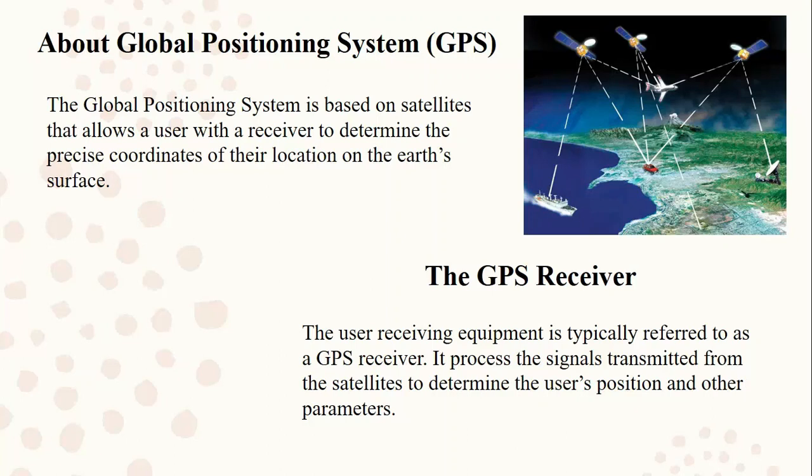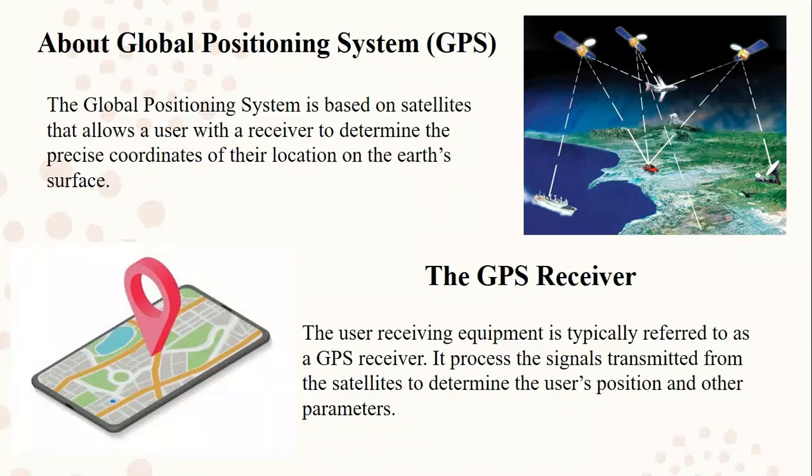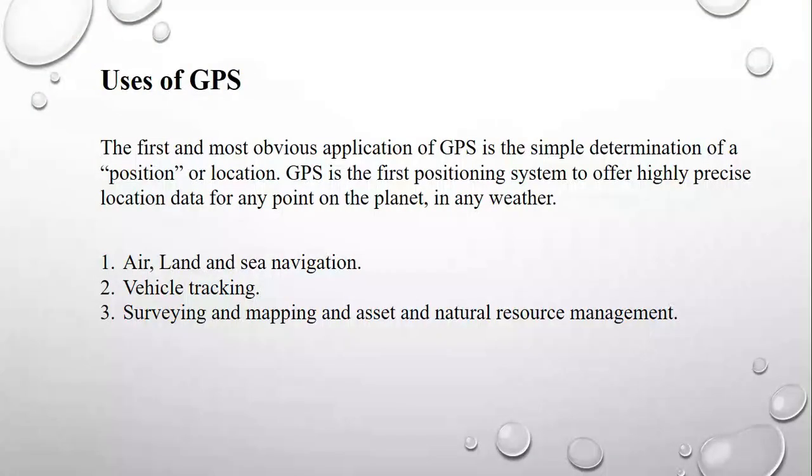Now, the GPS receiver. What is a GPS receiver? Your mobile device is working as a GPS receiver. Nowadays, the smartphones which are coming are enabled with a GPS receiver. The user receiving equipment is typically referred to as a GPS receiver. It processes the signals transmitted from the satellite to determine the user position and other parameters. Now, what are the uses of GPS? Why are we using it?